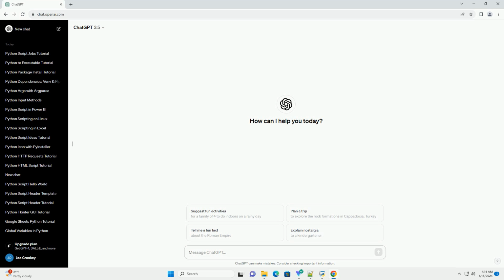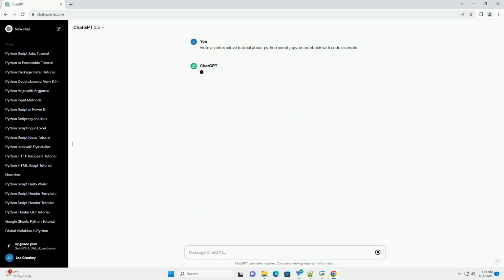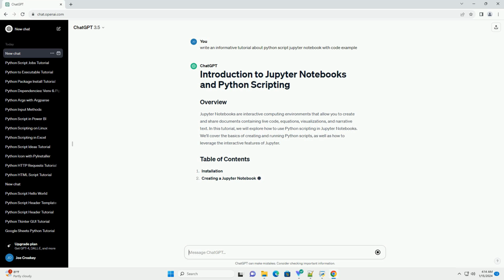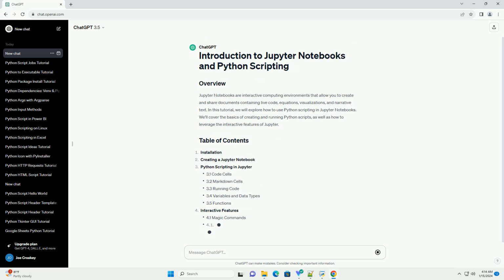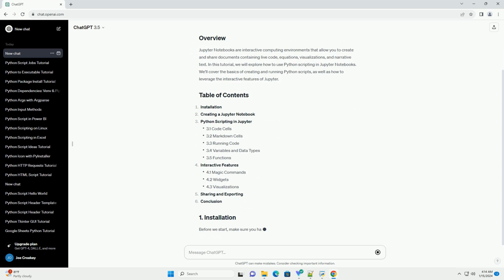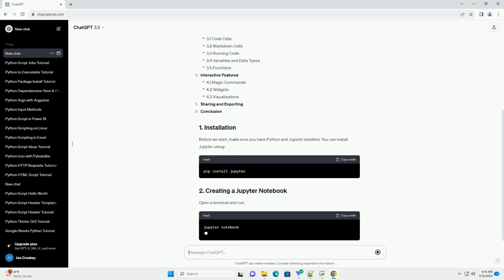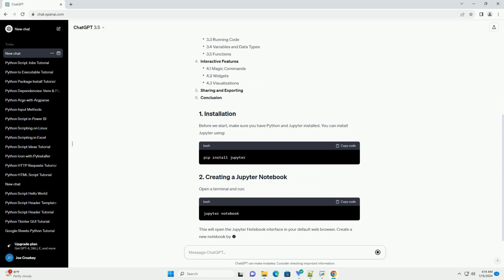Jupyter notebooks are interactive computing environments that allow you to create and share documents containing live code, equations, visualizations, and narrative text. In this tutorial, we will explore how to use Python scripting in Jupyter notebooks. We'll cover the basics of creating and running Python scripts, as well as how to leverage the interactive features of Jupyter. Before we start, make sure you have Python and Jupyter installed.